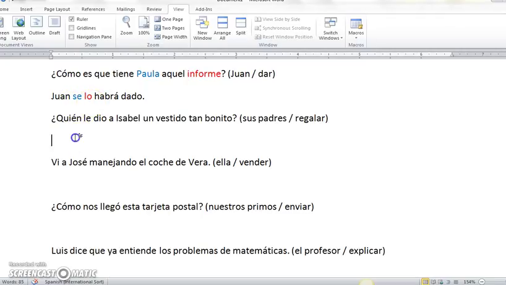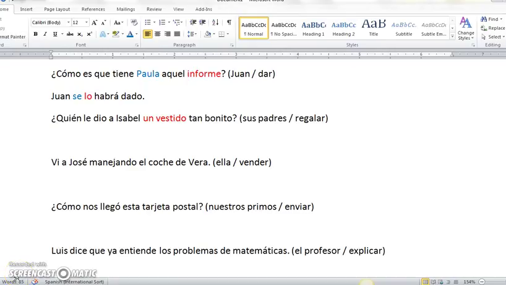Let's see if we can answer this question together. ¿Quién le dio a Isabel un vestido tan bonito? Un vestido, direct object. Isabel, our indirect object. So we'll need these two pieces of information to be able to answer our question.